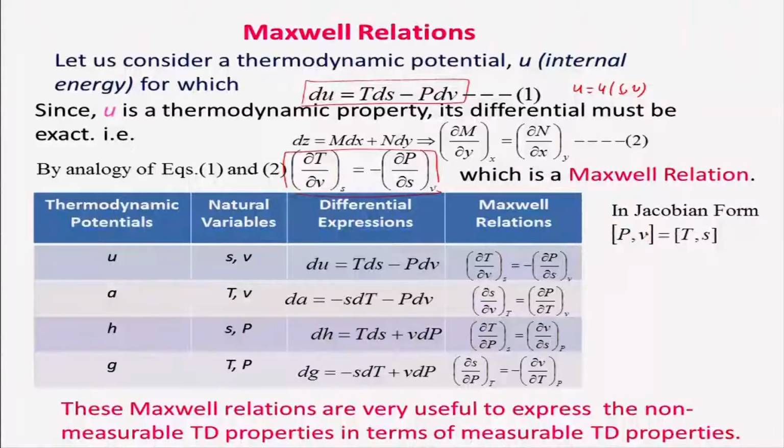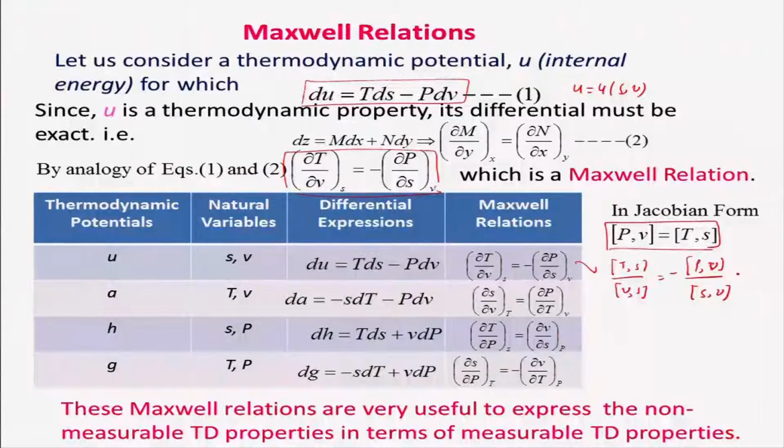Coming back to that, this Jacobian form is very simple and very easy to remember. Let us consider the first one right here. What can I write down? I can write down Jacobian (T,S) over (V,S) equal to minus Jacobian (P,V) over (S,V).